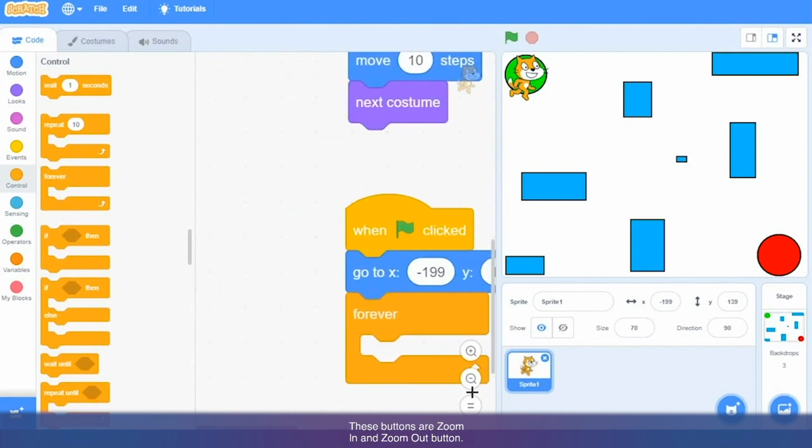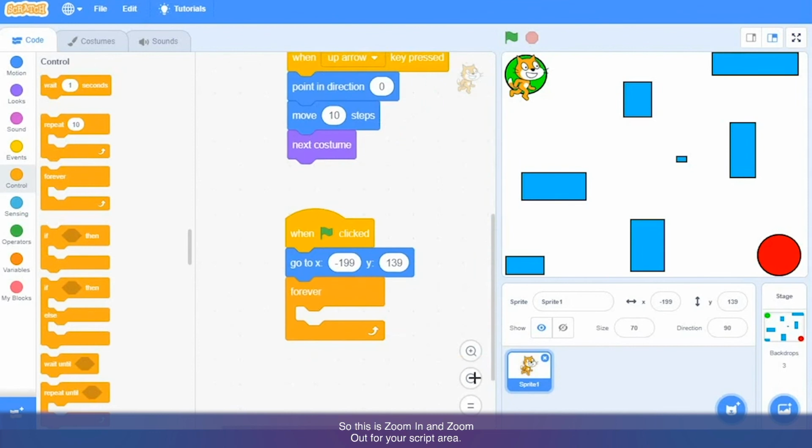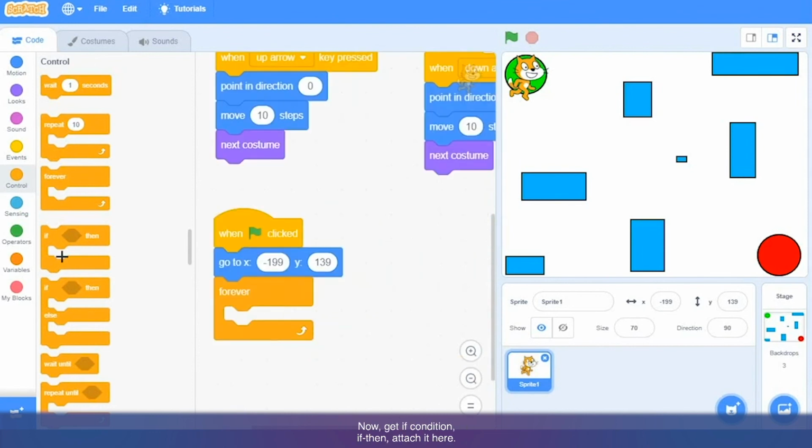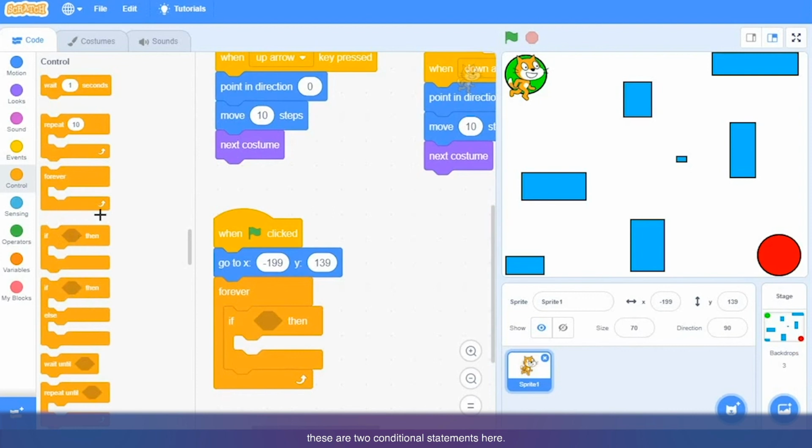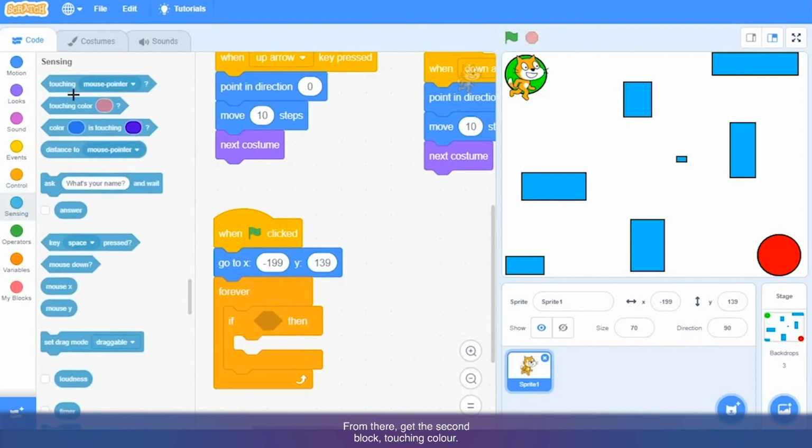These buttons are the zoom in and zoom out buttons for your script area. Now get the if then condition and attach it here. If then and if then else are the two conditional statements here. So forever, if then. Now here you can see the diamond area, and there we are going to put the condition. So go to the sensing palette. From there, get the second block, touching color, drag it and put it here.